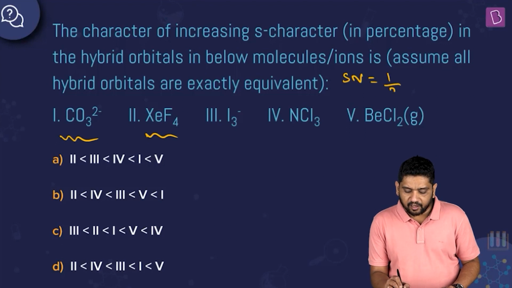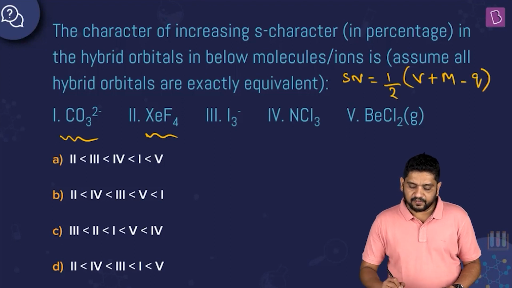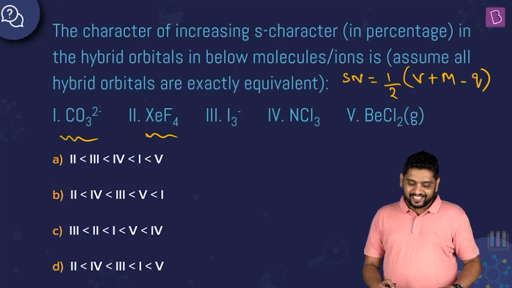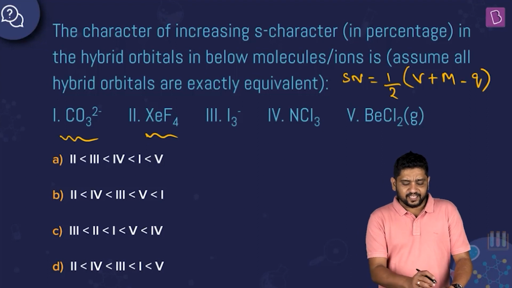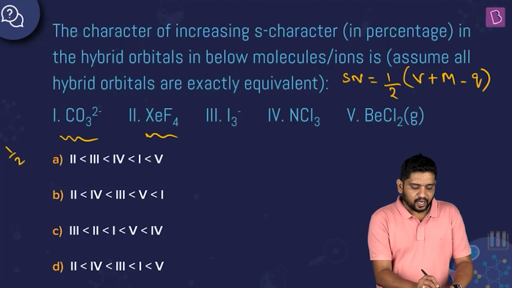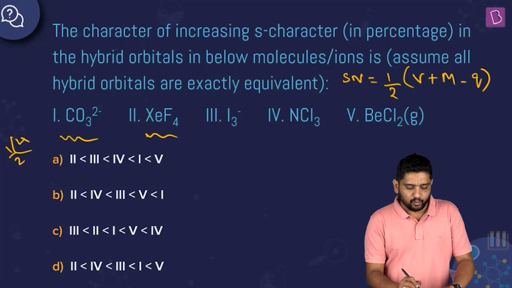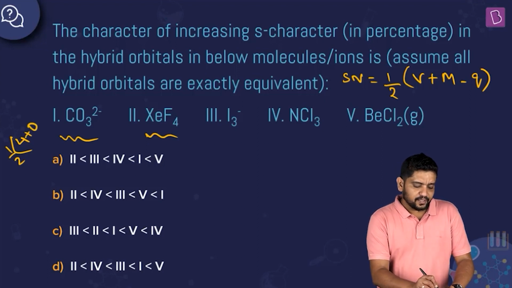Steric number is half of valence shell electrons plus monovalent atoms minus charge, half of this, right? So when I'm looking at carbonate, how much will the steric number be? Half of valence shell electrons, carbon is 4, no monovalent atoms, minus charge is minus 2. So minus minus will become plus 2. So 6 by 2 is 3, which means that this thing is sp2 hybridized, right?